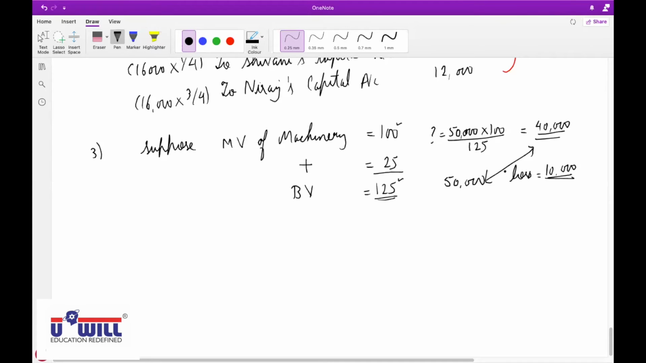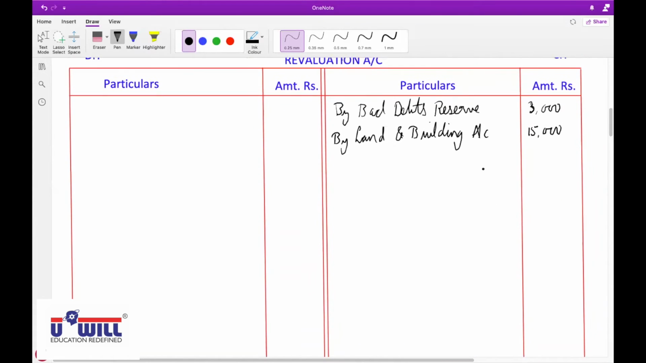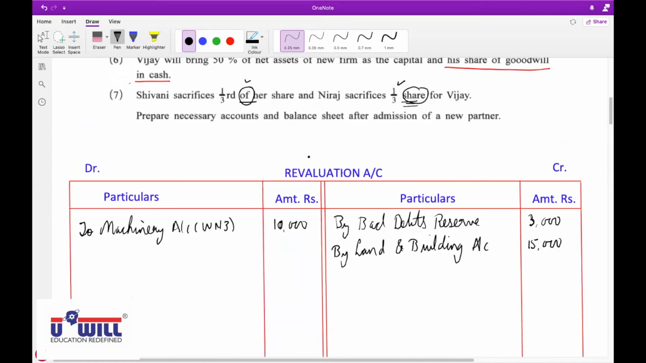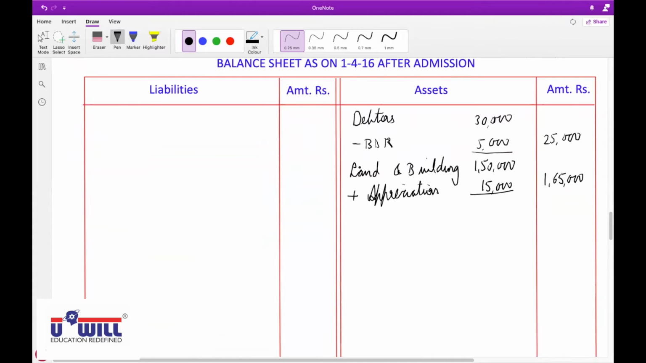So what will be the effects? General entry and effects. Loss of 10,000. Yes, sir. Revaluation account debit to machinery, so we will minus the amount. 10,000 is the loss. Revaluation account debit to machinery 10,000. And the second effect? Machinery account.